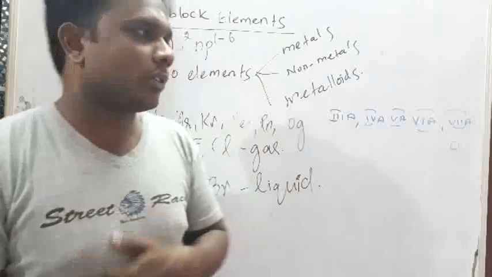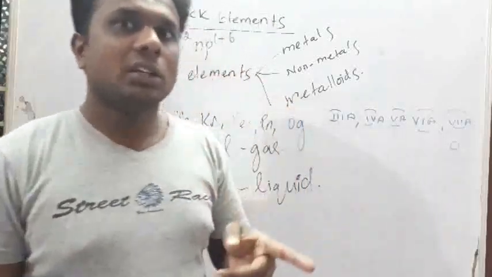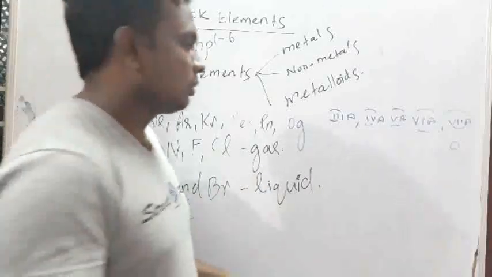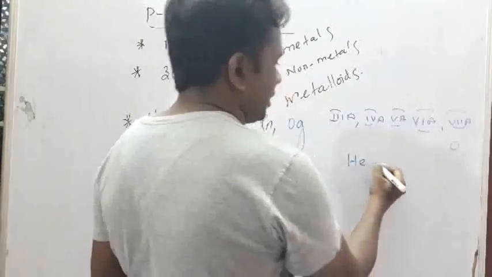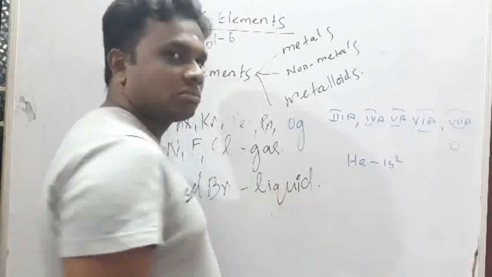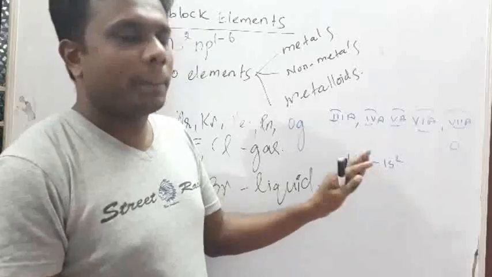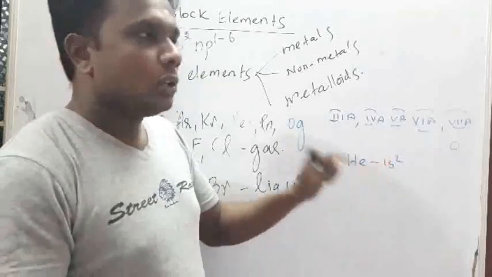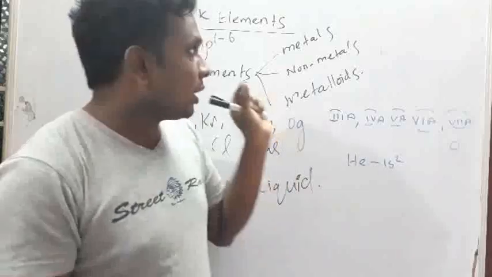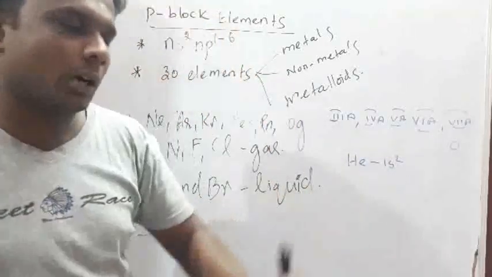Helium is not a p block element, because its electronic configuration is 1s2. There is no p orbital, so it does not belong to the p block. A p block element is one where the last electron is filled in the p orbital.